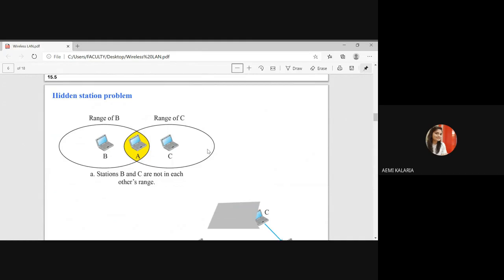Now, station C doesn't know about station B. Let's say station A wants to transmit something to station B, successfully sent.